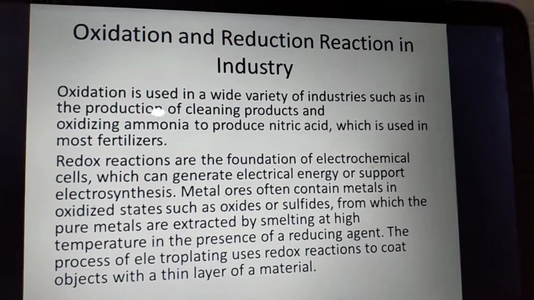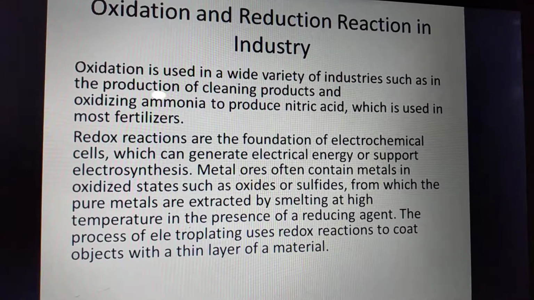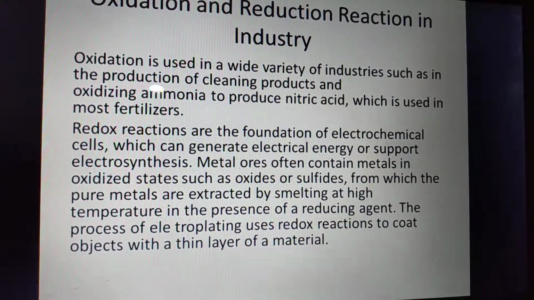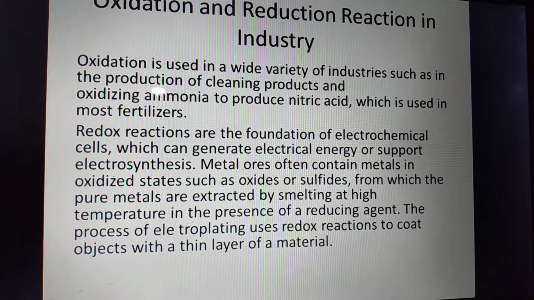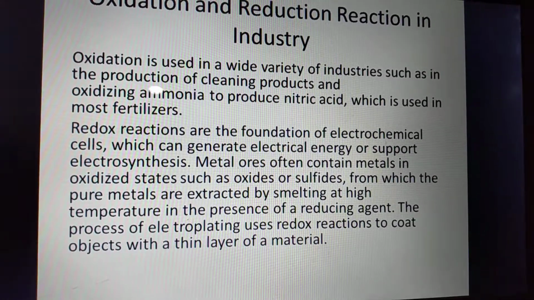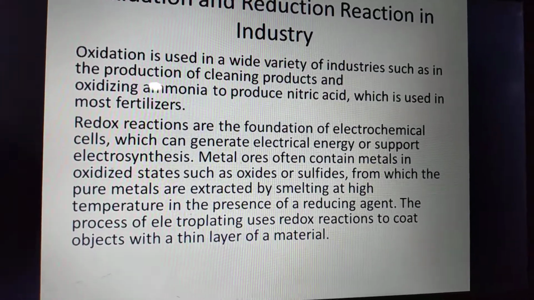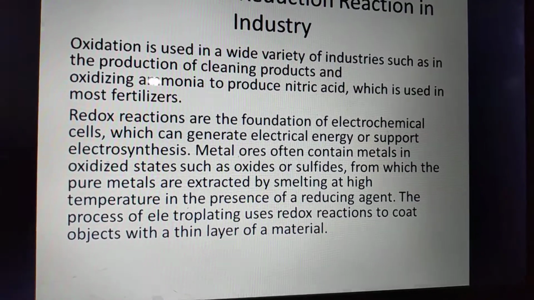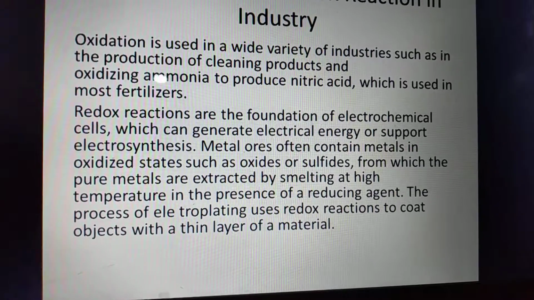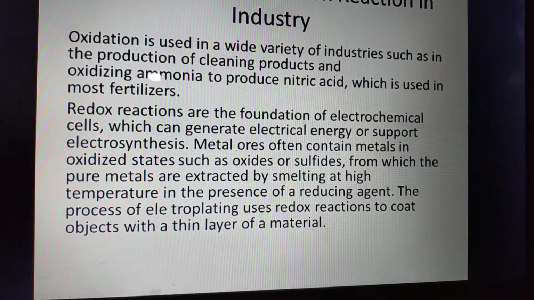Now, oxidation and reduction reactions in industry. Oxidation is used in a wide variety of industries, such as the production of cleaning products and oxidizing ammonia to produce nitric acid, which is used in most fertilizers. Redox reactions, where oxidation and reduction go side by side, are the foundation of electrochemical cells, which can generate electrical energy or support electrosynthesis.